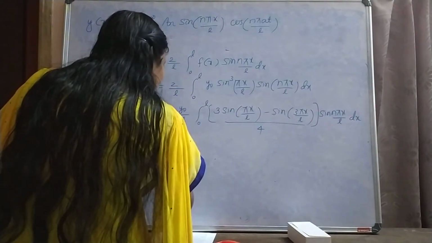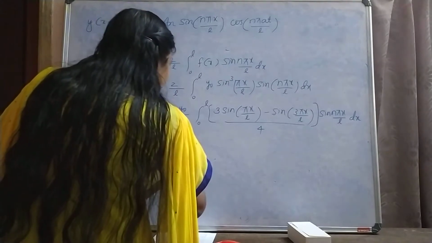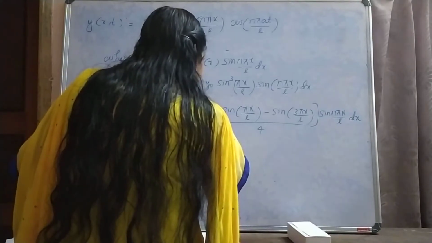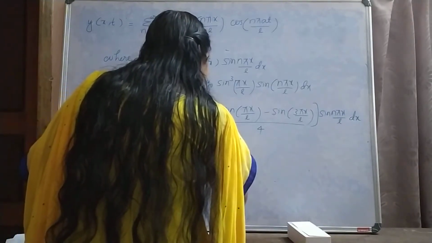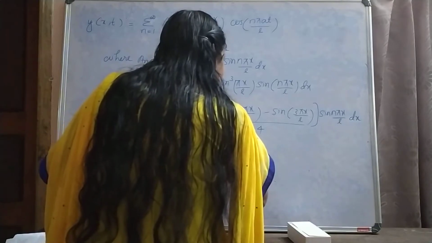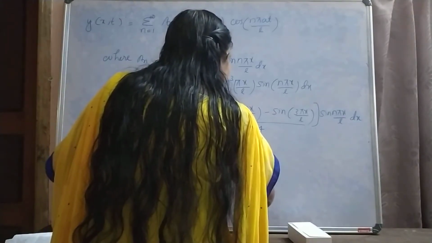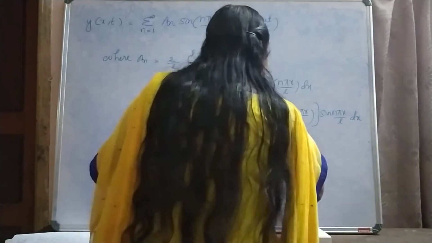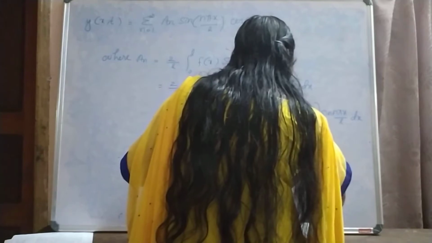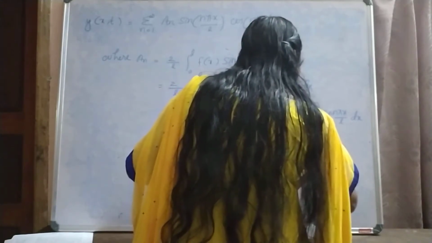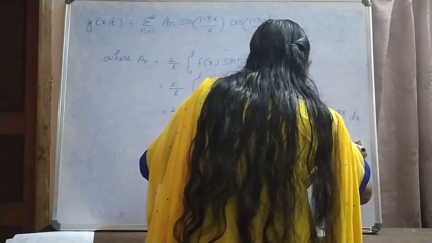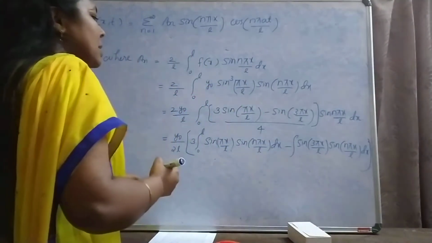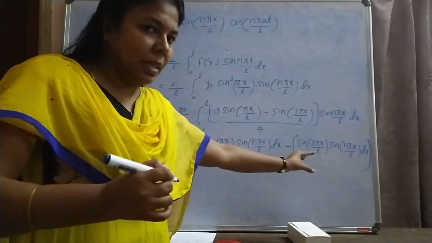y0 by 2L, integral 0 to L. 3 can be taken outside. Sine pi x by L into sine n pi x by L dx minus integral sine 3 pi x by L sine n pi x by L dx. This can be separated into two integrals.